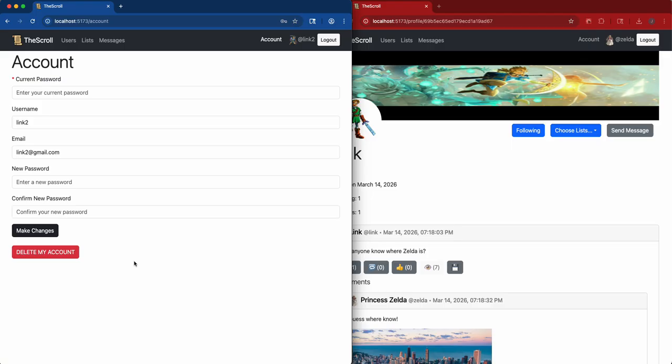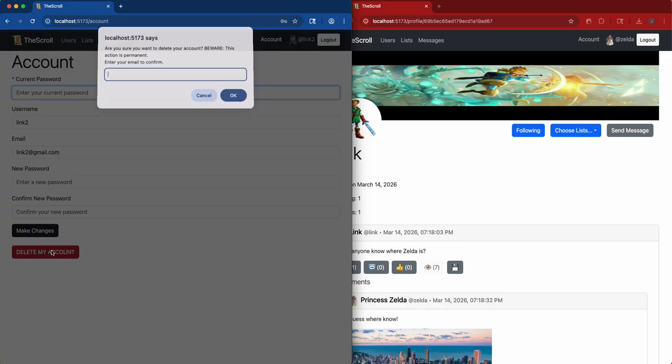The one other thing that he can do if he wanted to is come over to his account and actually delete it. So let's say he's tired of being on this website. He doesn't like it. He doesn't like the people there. Whatever reason, he wants to get rid of his account. We're sad to see him go, of course, but we will allow it. If we just hit delete my account, though, there is a big warning saying this action is permanent. Type your email, which I believe we just changed.